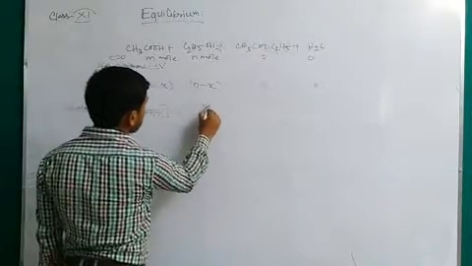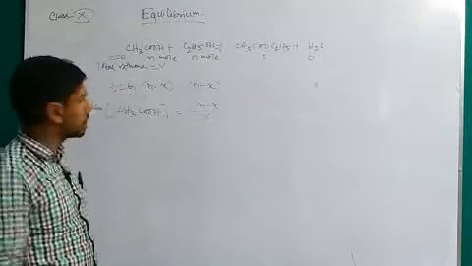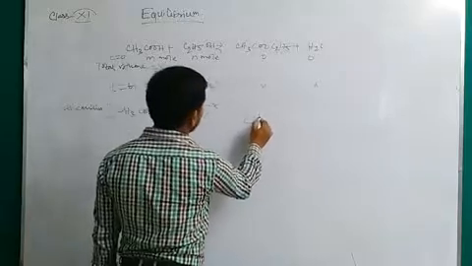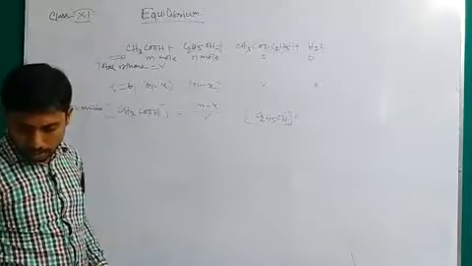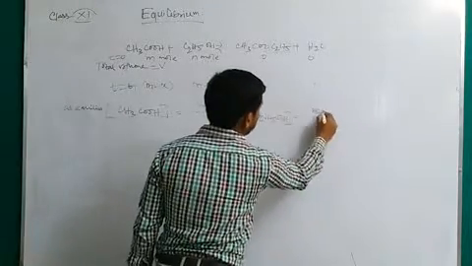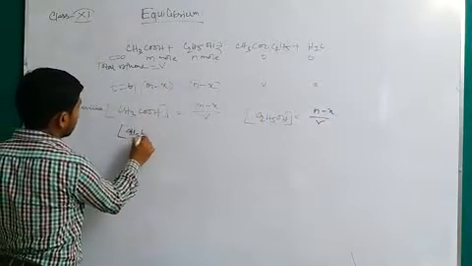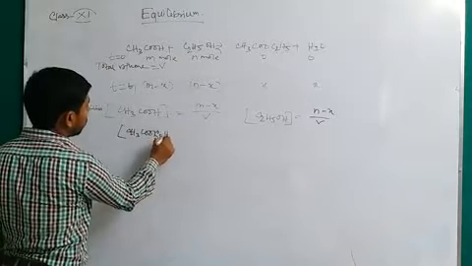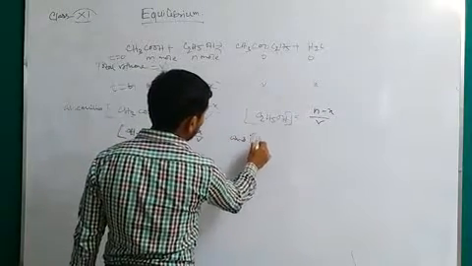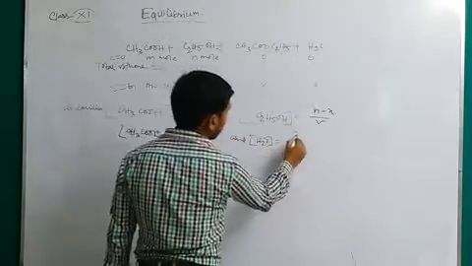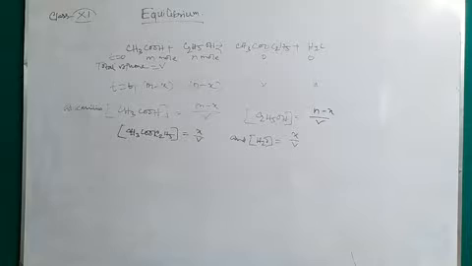That is m minus x divided by V, the amount left divided by V. Concentration of ethanol at equilibrium is n minus x by V, concentration of ester CH3COOC2H5 is x by V, and concentration of water is x by V. So we have got the concentrations at equilibrium.